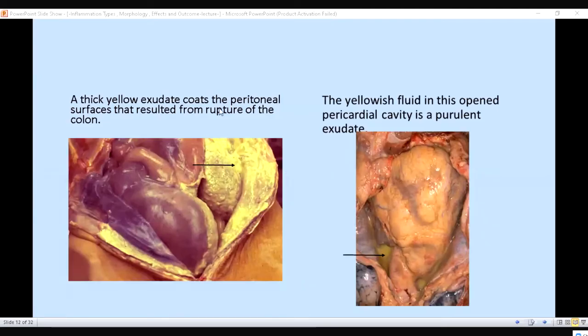Similarly, a thick yellow coat coats the peritoneal surface that resulted from rupture. This is a picture of the peritoneal surface, and here you can see abscess. Similarly, this is the pericardium, this is the pericardial cavity, this is the heart. And here you can also see the purulent exudate. Purulent means full of pus. The color is yellowish.